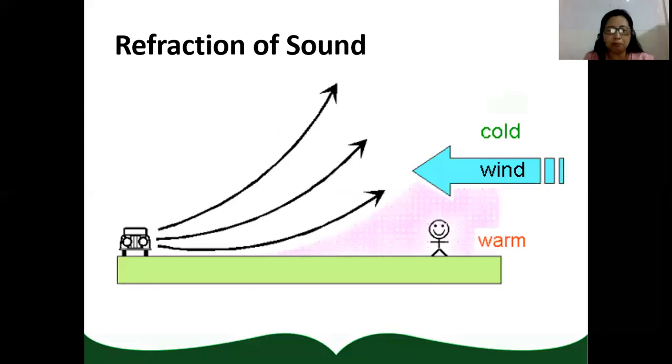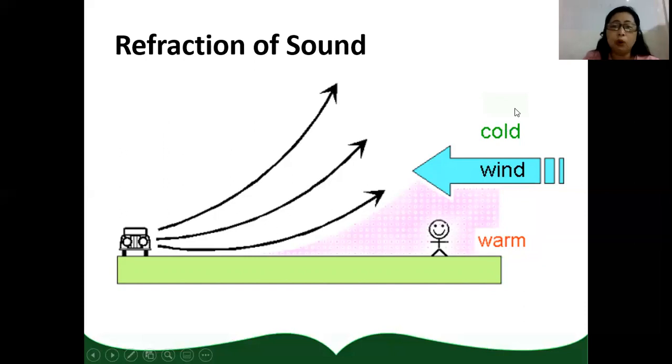One good example is when a vehicle sends sound through air, and there is warm air and cold air. Since there is a difference between the temperature of the two regions of air, warm air has higher temperature, so the speed of sound will be faster.